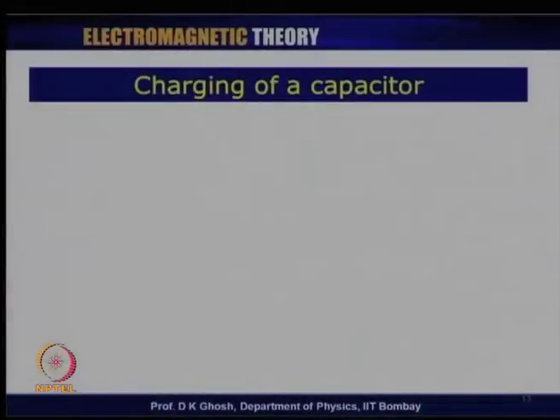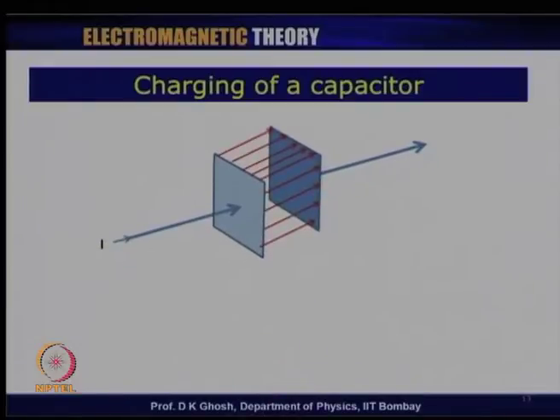But there is a problem, and the problem comes up like this. Let us look at the charging of a capacitor. There is a capacitor with a current I flowing in, and this current I is, let us say, momentarily changing because of my having connected a battery to the circuit, and the electric field is of course given like this.